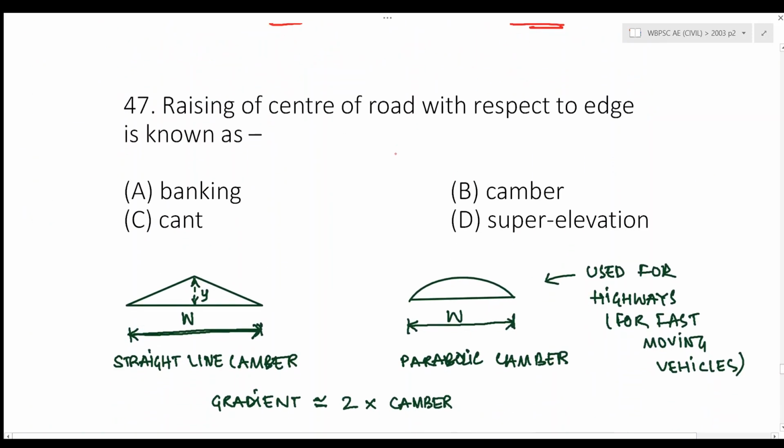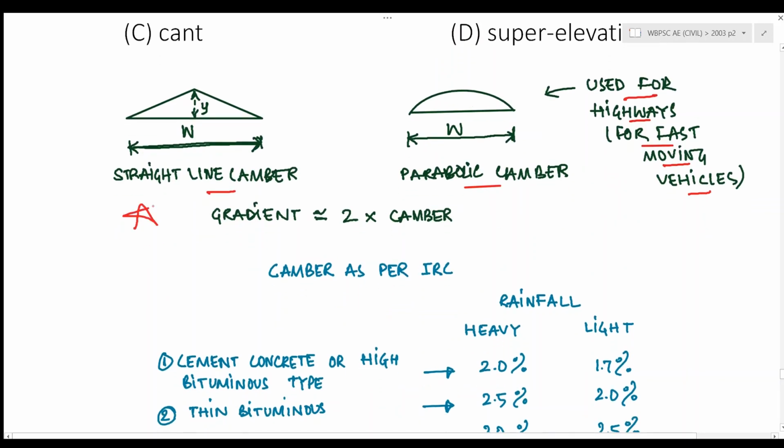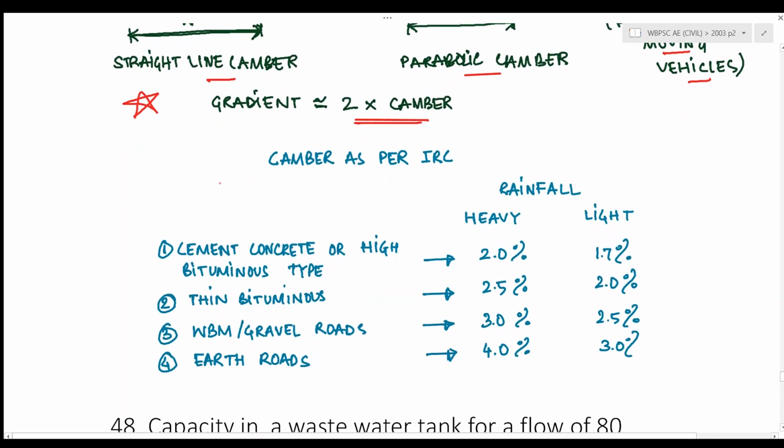Next question, raising of center of road with respect to edge is known as. Now raising of center of road with respect to the edges is known as camber. It is mainly of two types, straight line camber and parabolic camber. Now the parabolic camber is used for highways for fast moving vehicles. Also, you should know this, gradient is almost equal to twice the camber. Also, the camber as per IRC is given by this following chart. You should remember this chart as well. You should take a screenshot of this particular chart, and you should remember all the values in this particular chart.